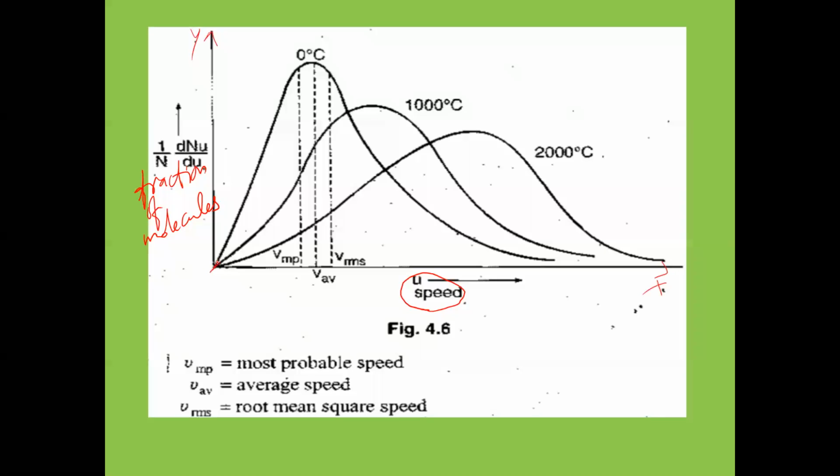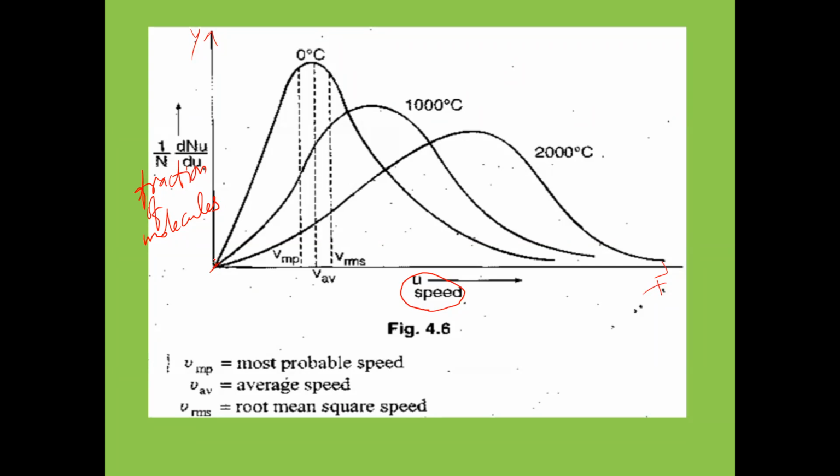Now, initially, the 0 velocity will be possessed by 0 number of gas molecules. That means no molecule will be stationary. 0 molecules have 0 velocity. No molecule is moving with 0 velocity, remember. That means all the molecules are in motion only.